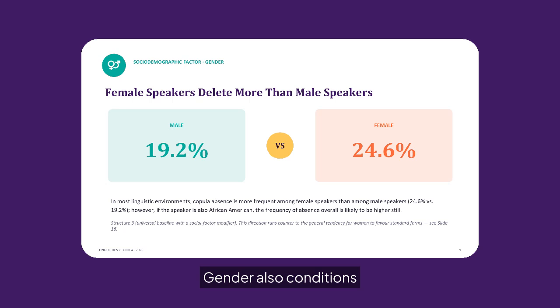Gender also conditions copula absence. Female speakers delete the copula more often than male speakers, 24.6% compared with 19.2%. In most linguistic environments, then, women in this dataset produce the non-standard zero copula variant at a higher rate than men, reversing the usual pattern.